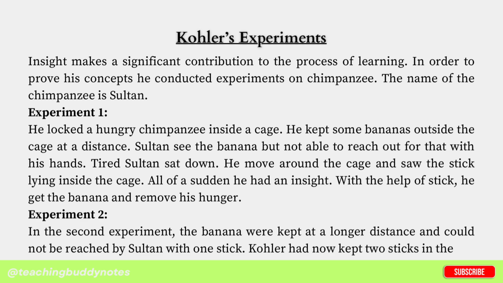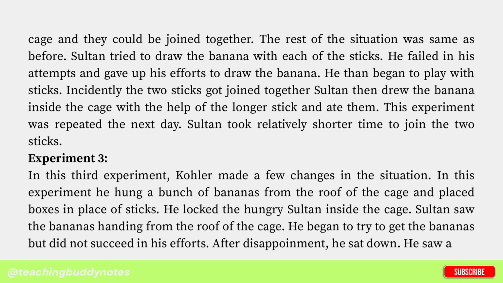Experiment 2. In the second experiment, the bananas were kept at a longer distance and could not be reached by Sultan with one stick. Kohler now kept 2 sticks in the cage and they could be joined together. The rest of the situation was the same as before. Sultan tried to draw the bananas with each of the sticks. He failed in his attempts and gave up his efforts to draw the bananas.